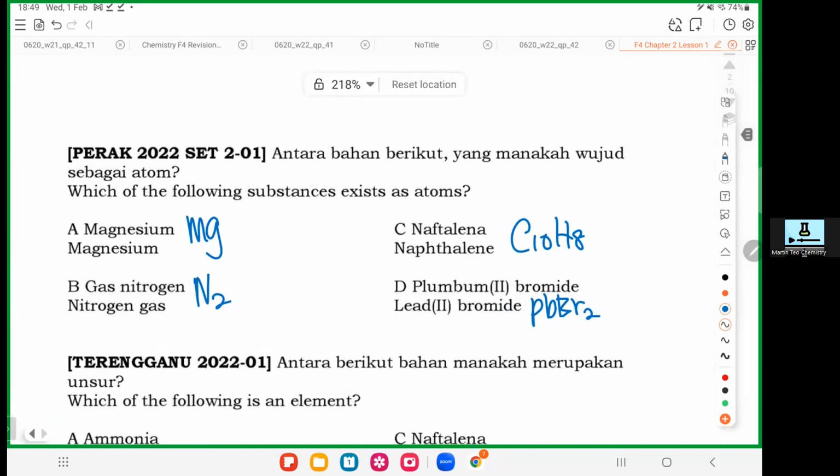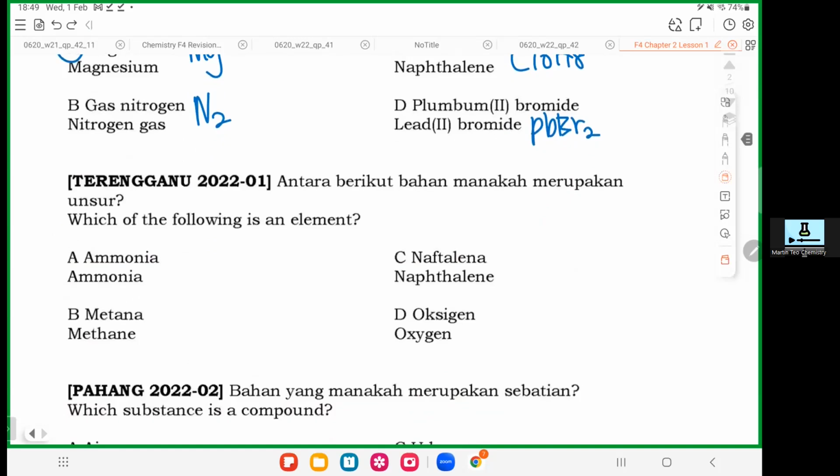So who is atom? Atom means alone. Who is alone? Magnesium, no friend. Okay, magnesium, it has no friend. So that's why the proper answer is A. Yeah, that's it. Okay. So next one, Terengganu paper.